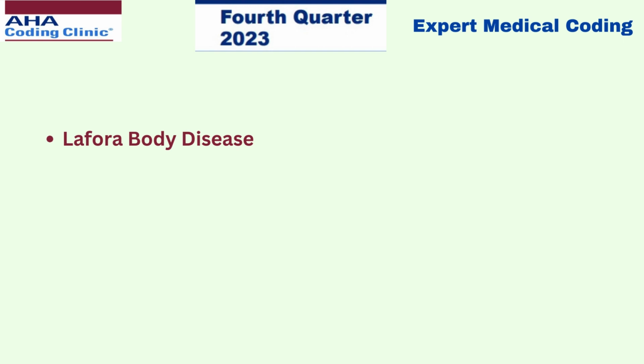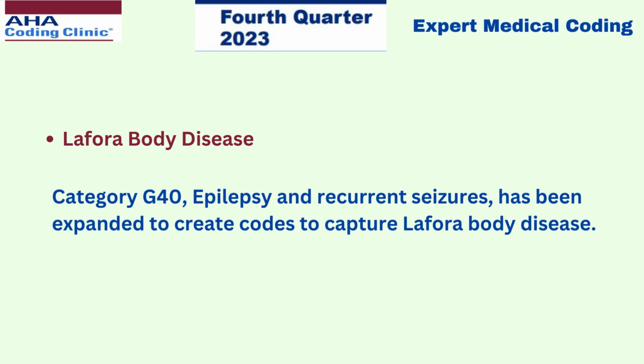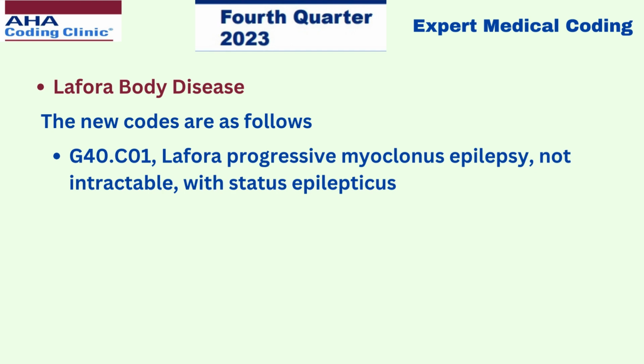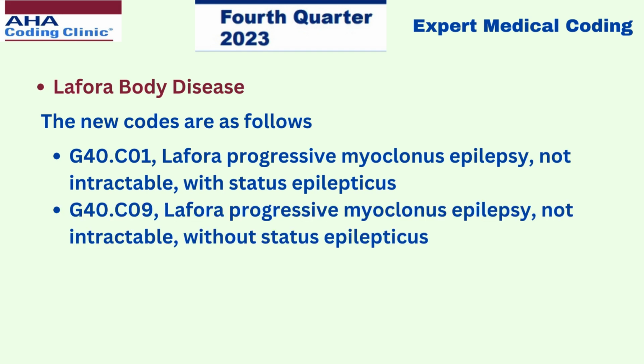The update here is category G40, epilepsy and recurrent seizures, has been expanded to create codes to capture Lafora body disease. The new codes are as follows: G40.C01 Lafora progressive myoclonus epilepsy, not intractable, with status epilepticus. G40.C09 Lafora progressive myoclonus epilepsy, not intractable, without status epilepticus.